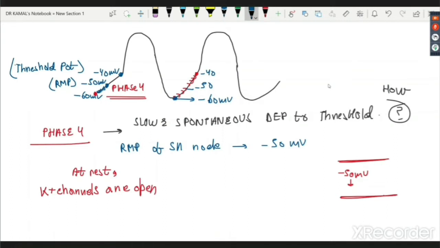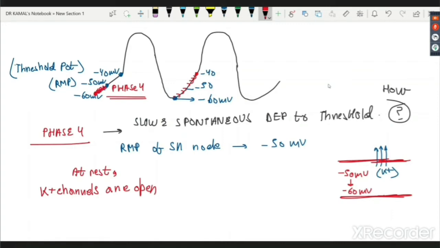That means potassium is leaving the cell. If potassium leaves my cell, then positive charge is leaving the cell, so the RMP becomes minus 60. That is why the value is going down. It becomes minus 60 from minus 50.